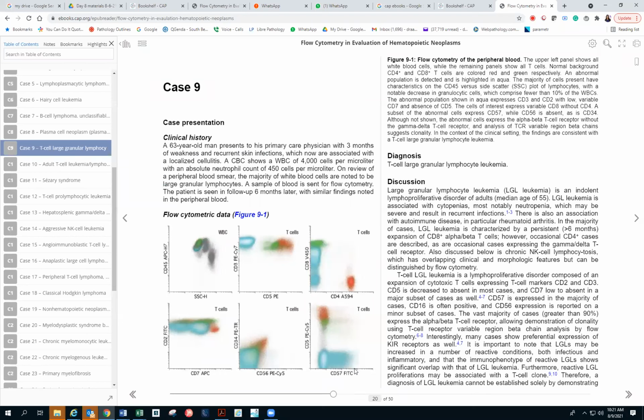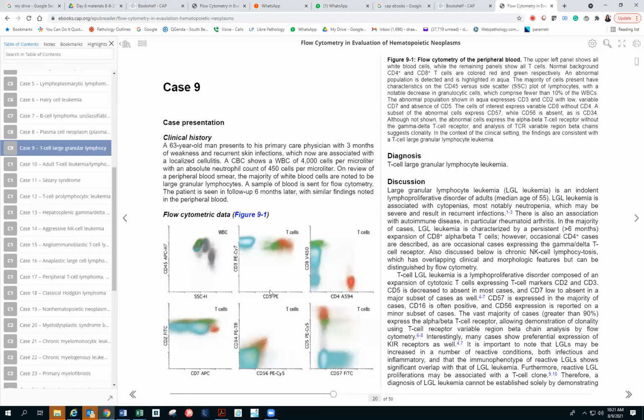So LGL, if you remember, the CD57, that's what you should remember in the LGL. Again, we said that it will be 16 positive and 56 negative. If you remember, we just read that. So again, it is 56 negative, as you see over here. It's a T cell, so basically it has similar expression of T cells as compared to the normal T cells. So CD3 is there.